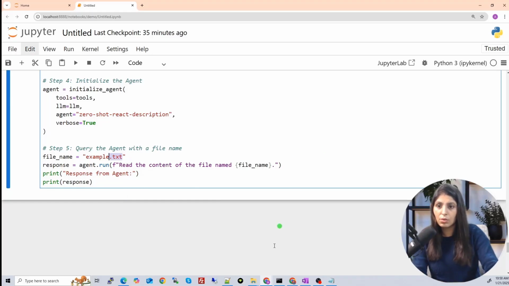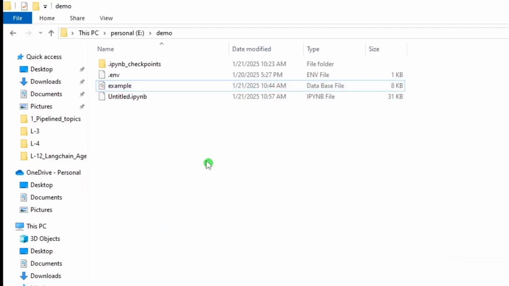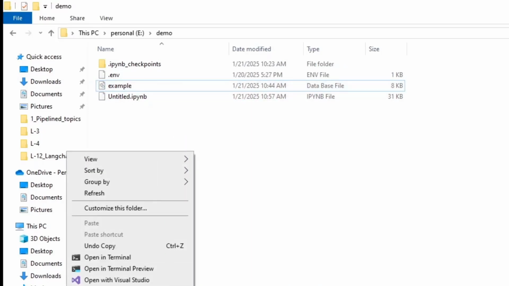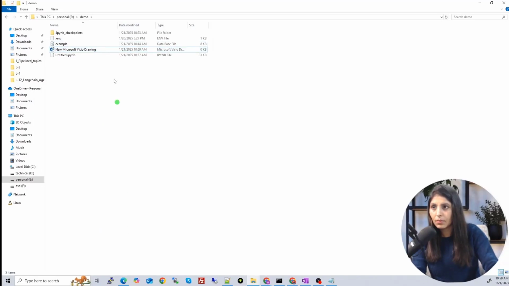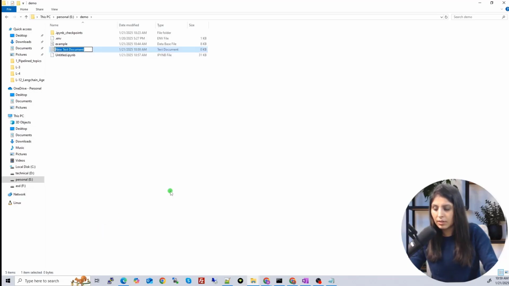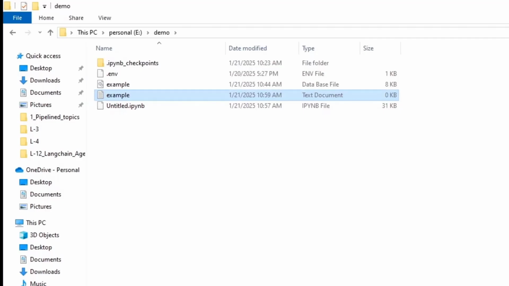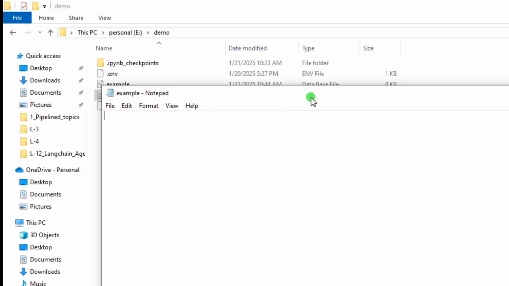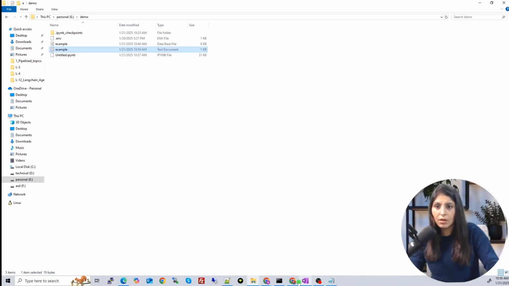Now let's try to execute this code. But first, let's see if we have this example.txt in our current directory. So do we have? We don't have example.txt. This is example.db, the database which we have created. Now let's create one text file, name it example, and we can write some random data in it. Okay, so this is the single sentence I've written in it. This is a demo file. Now let's run our code.